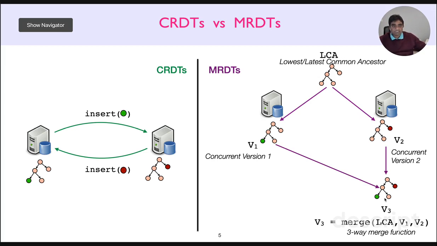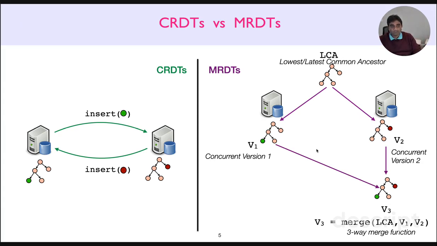And in fact, the presence of this three-way merge function is what makes a data type a mergeable replicated data type. So MRDTs are inspired by distributed version control systems in general, and Git in particular. MRDT replicas correspond to Git branches, and synchronization between replicas is analogous to Git pull and Git merge operations, right?